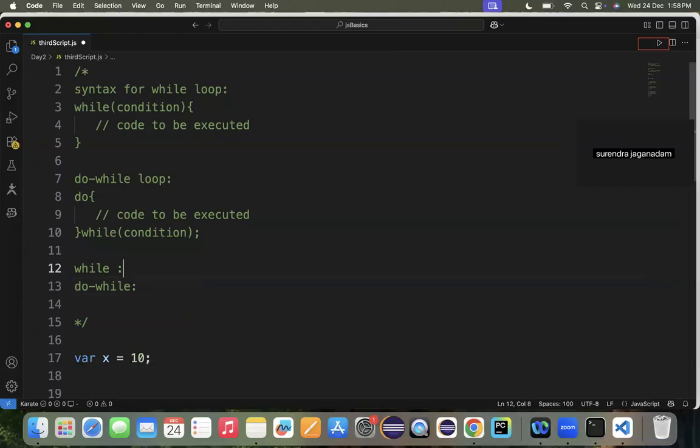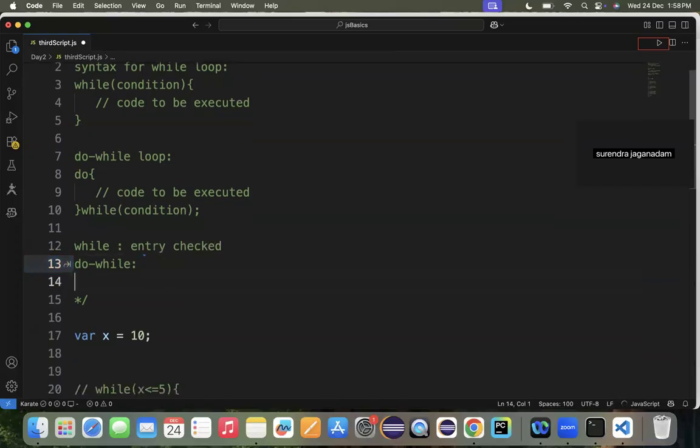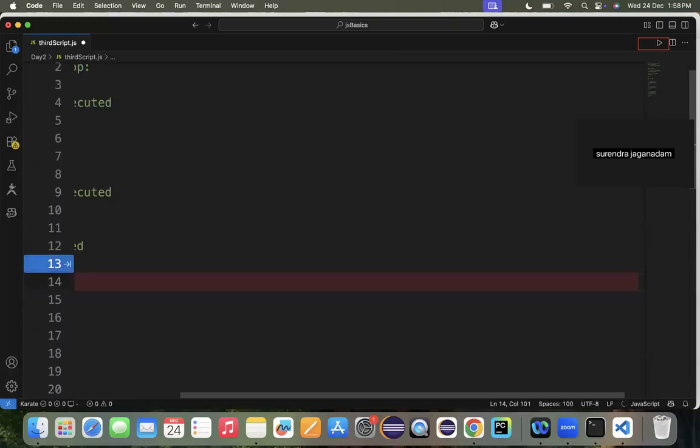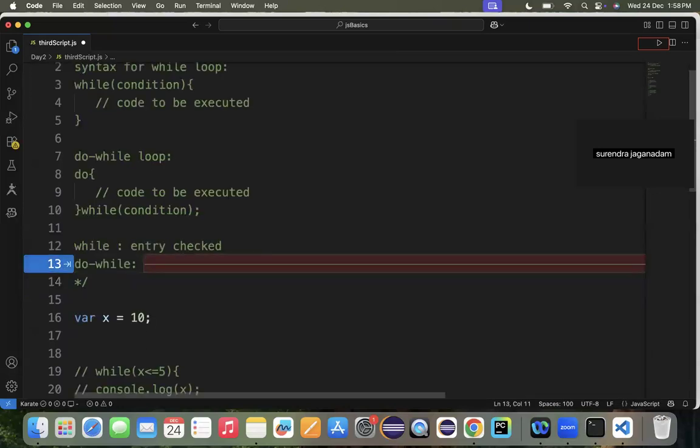Whereas in the while loop example, at the entrance itself they are checking your ID card. Without an ID card, you can't even go to the campus, or to the cafeteria or anywhere else. So while is an entry check, while do while is an exit check. At the end, it will be checking that condition.